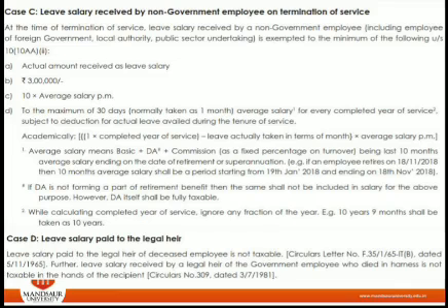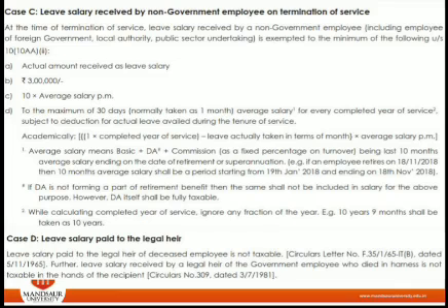Point B is rupees 3 lakh, that is the maximum permissible exemption limit. Point C is 10 times the average salary per month, the average salary he is receiving at the time of retirement or at the time of termination, into 10, right? And point D is a maximum of 30 days, normally taken as 1 month's average salary, for every completed year of service, subject to the leave actually availed during the tenure of service.